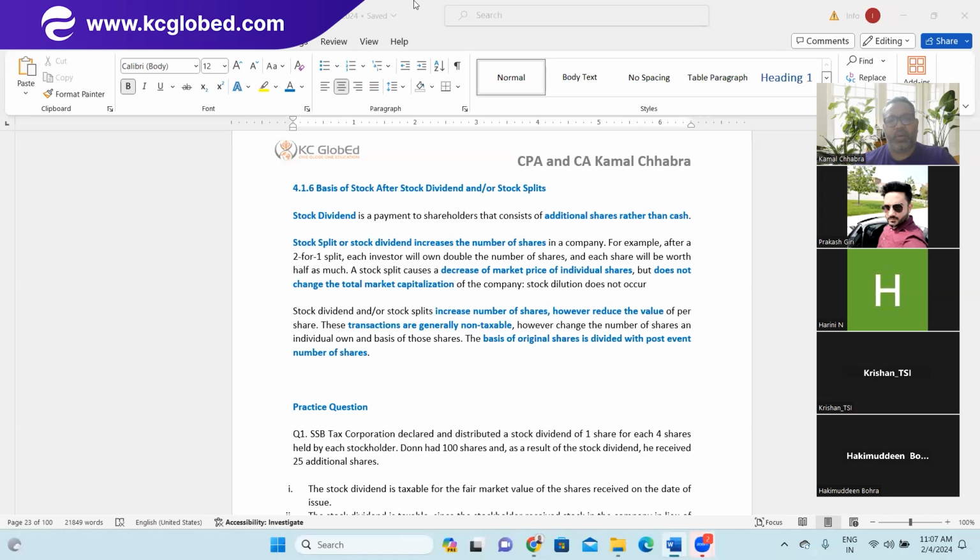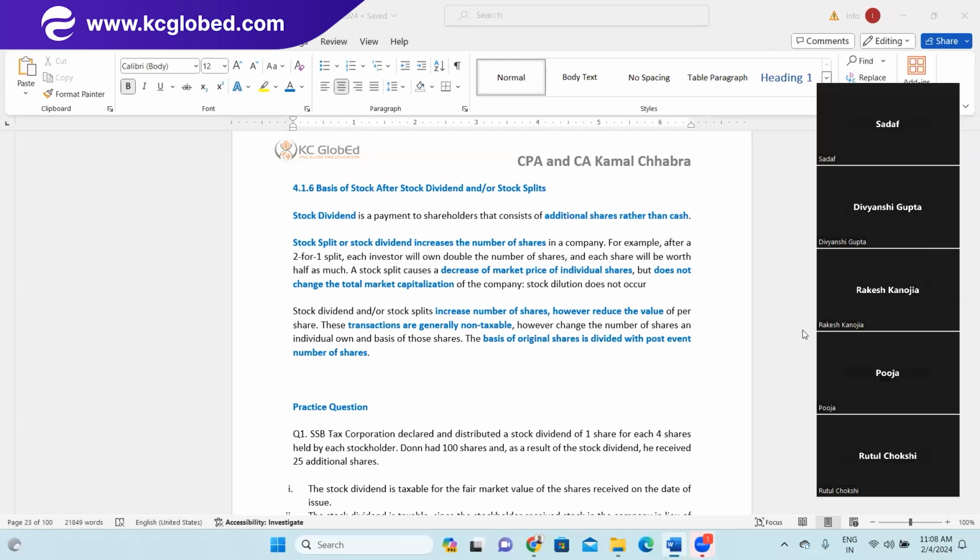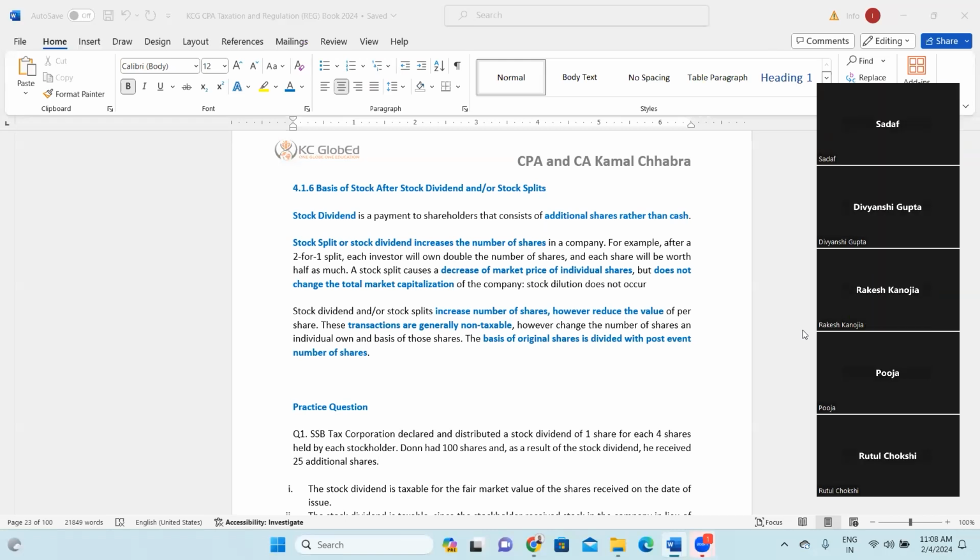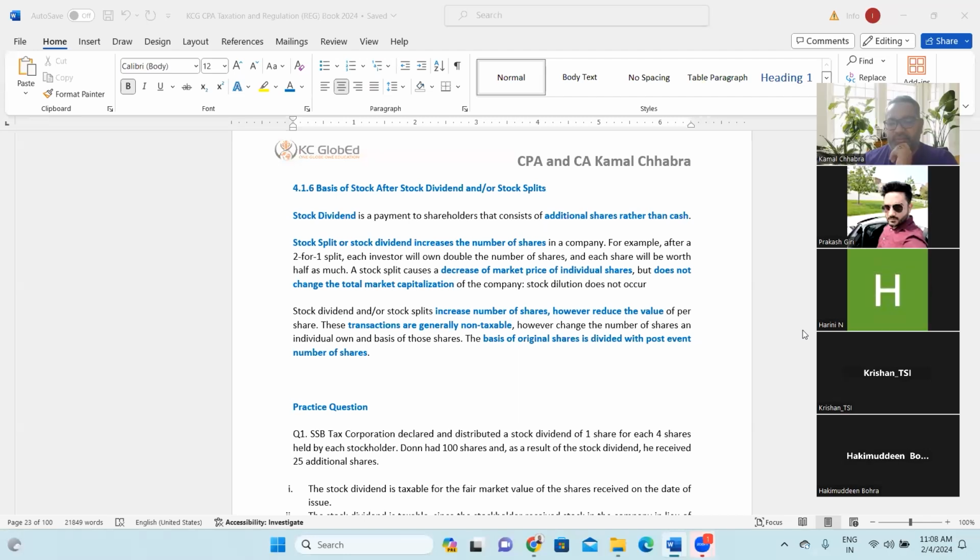Any idea what is stock dividend? What is stock split? Have you heard this term before? Yeah, it's coming income from dividend, maybe. Anyone else have any idea about stock dividend? Yeah, please do not hesitate. Don't worry, no one is judging you. Rakesh, Pooja, Divyanshi, any idea? Yeah, Matthew, you're right.